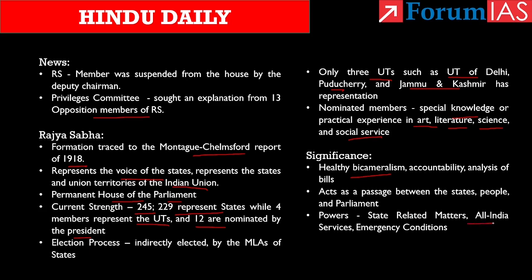Then third one is regarding the All India services. Know that only Rajya Sabha can authorize the Parliament to create new All India services common to both center and the state. This is given under Article 312 of the Constitution.